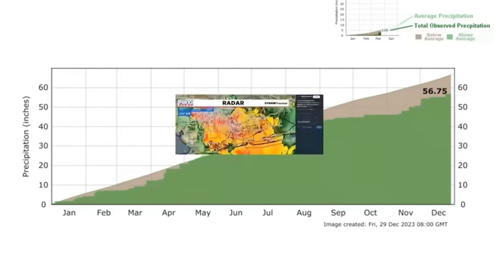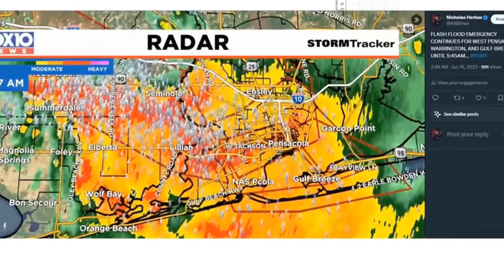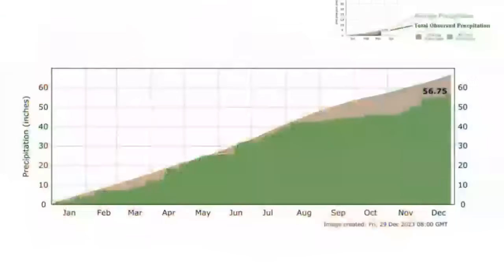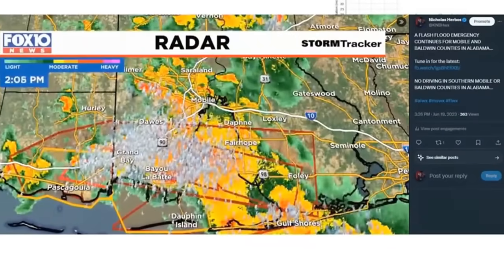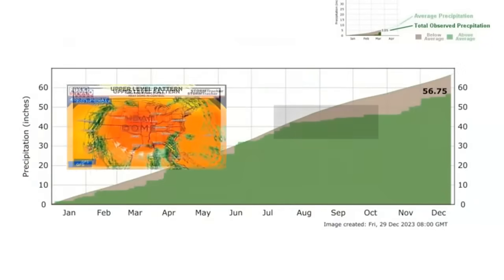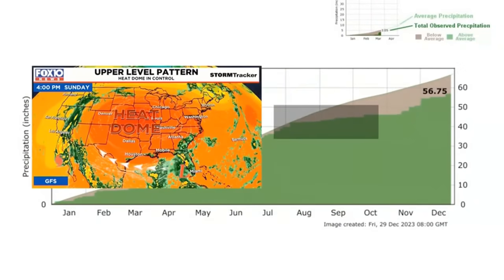We had multiple flash flood emergencies, including the one in Pensacola that had the tornado as well, and then one in southern Mobile County that included the Moss Point tornado. Those are our social media posts from that event. This caused a big jump in our rainfall totals, but we were already kind of lagging behind in the year. As you can see, we stop the rainfall totals here in August. The heat dome stops the rain altogether and we go well below average.